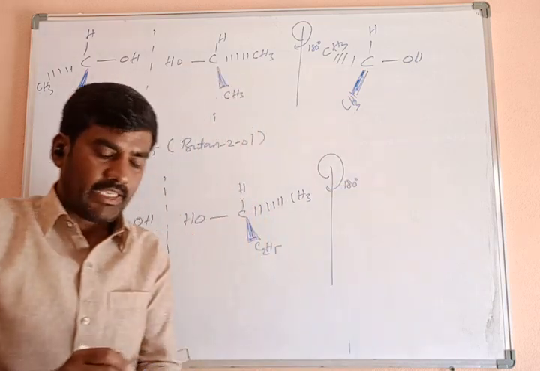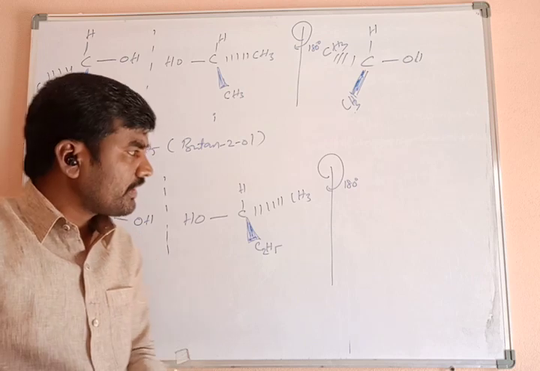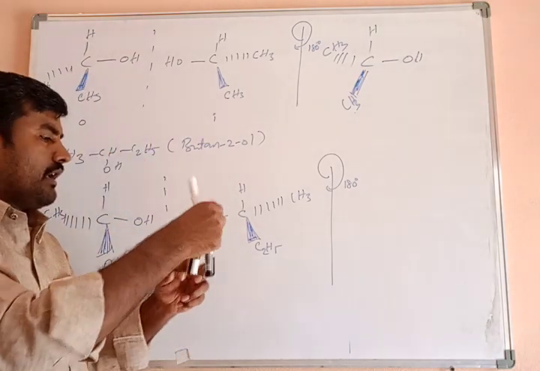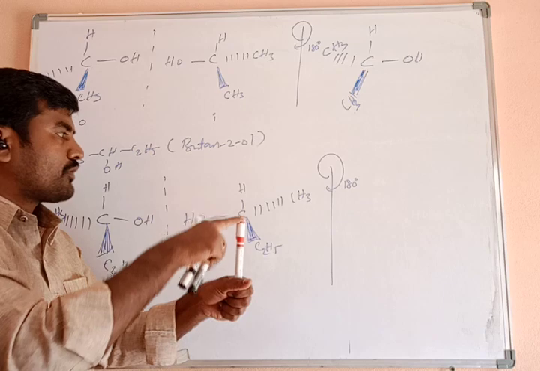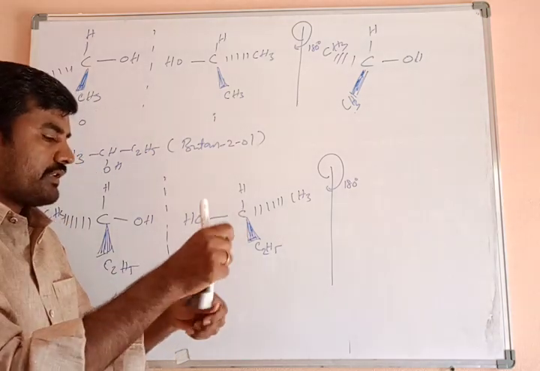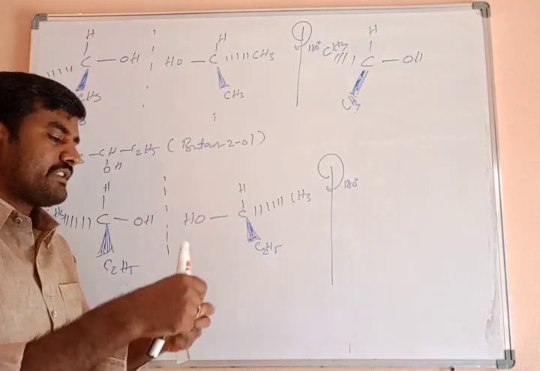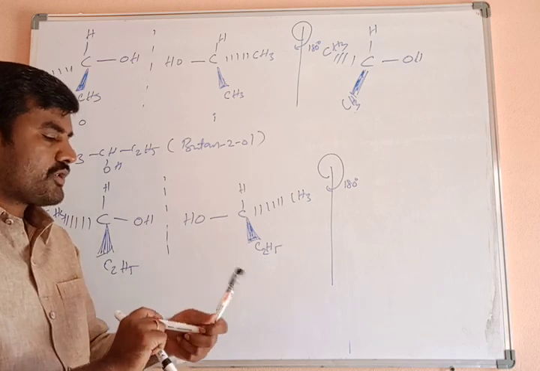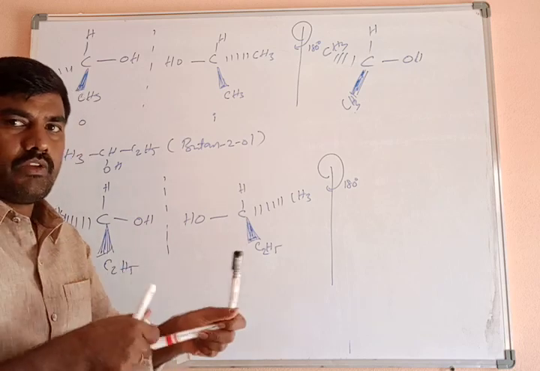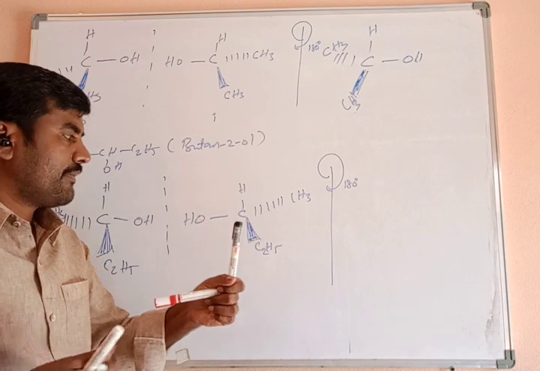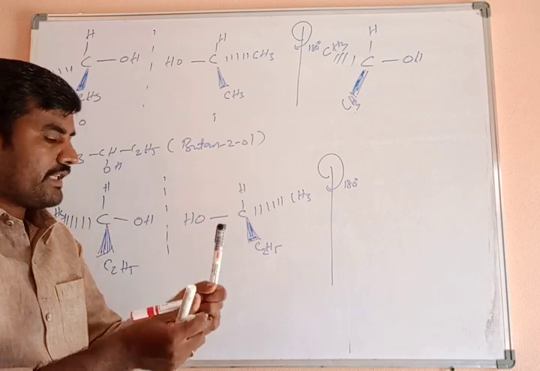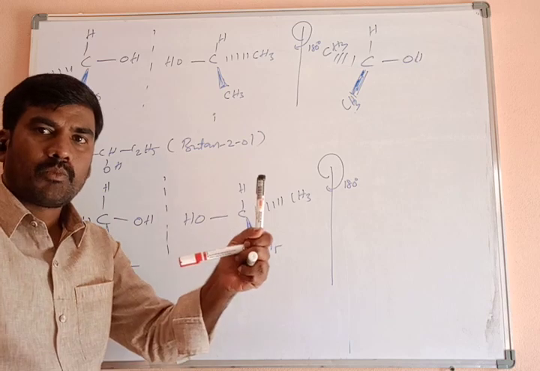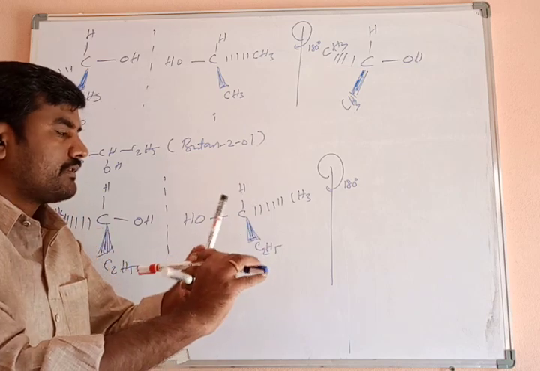Understand? Clear? Now this is the hydrogen. This is the OH group. Both lie on the board, both lie on the plane. Now this is above the plane. What is above the plane? The C2H5 ethyl group. And what about this methyl group? Inside the plane. Now this is the plane. This is above the plane. This is below the plane. Both lie on the plane, the hydrogen atom and OH group.